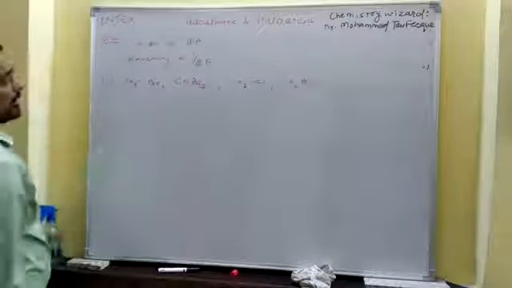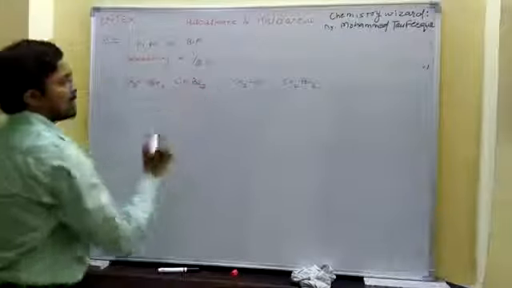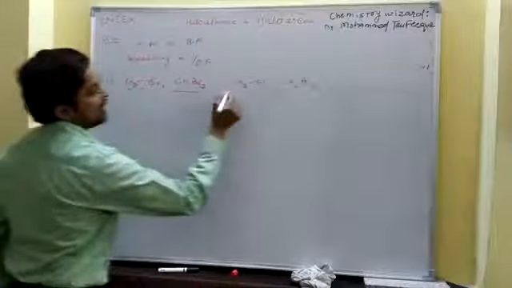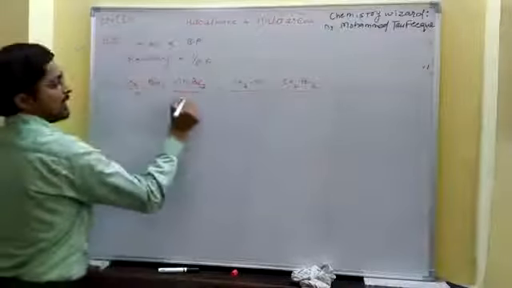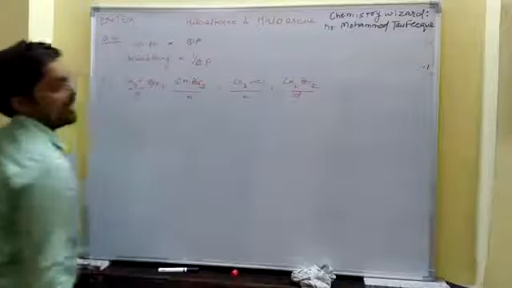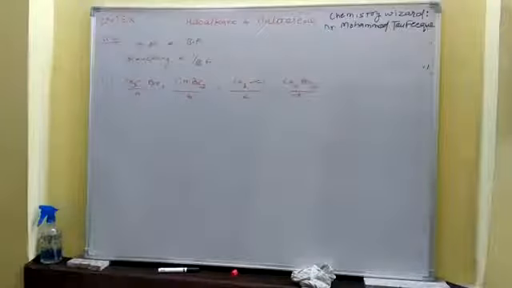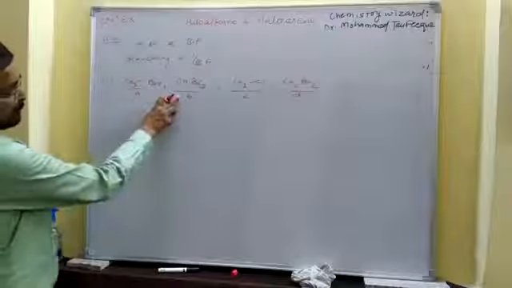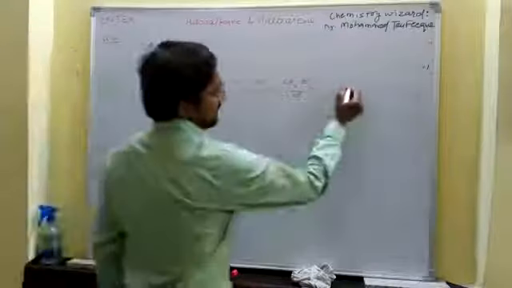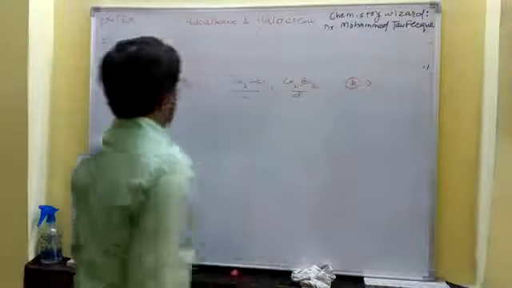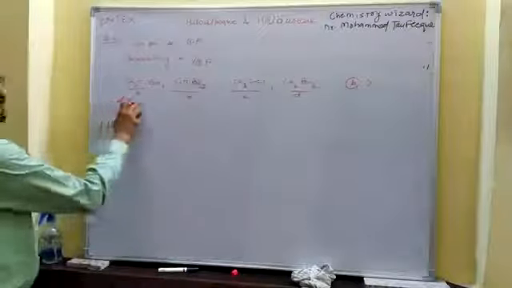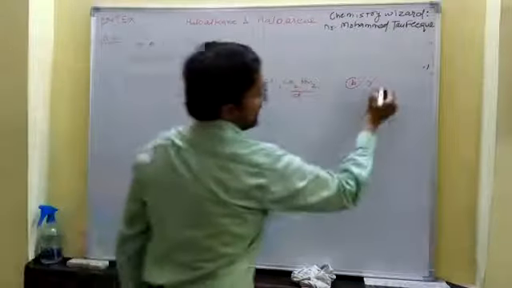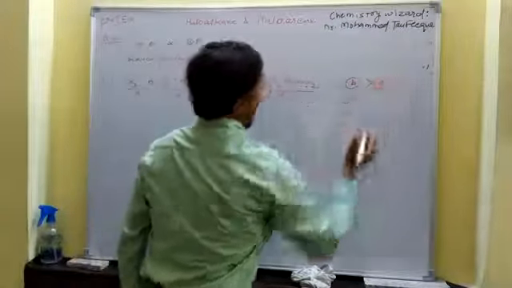Now they are all single carbon molecules, so there is no branching. So we look toward the molecular mass. As we know, CHBr3 will have the highest molecular mass. Let's name the compounds A, B, C, and D. So what should be the boiling point order? The highest boiling point would be CHBr3, bromoform. Then B would have a higher boiling point than D because it has 2 bromine atoms.